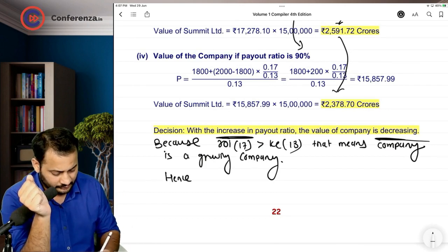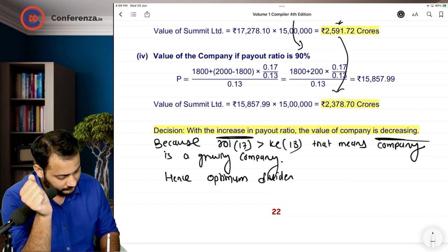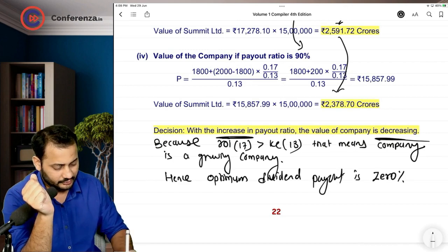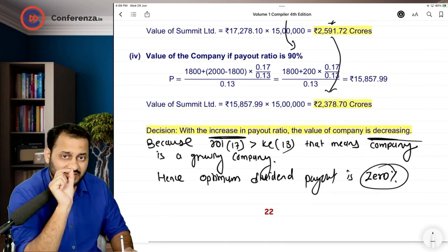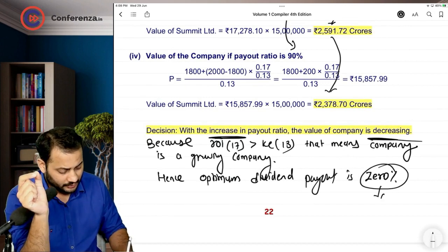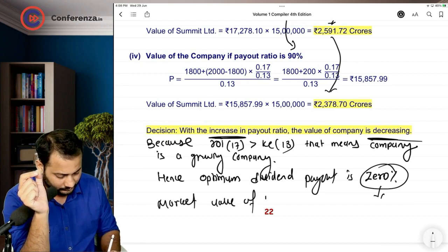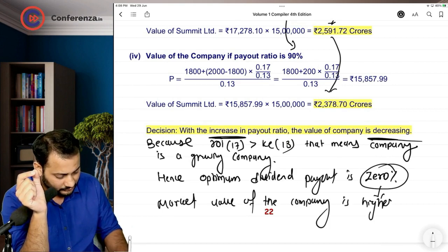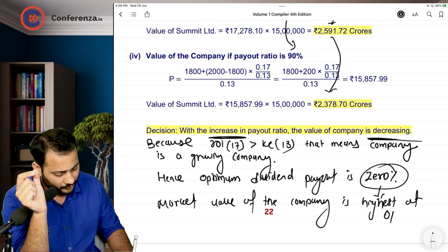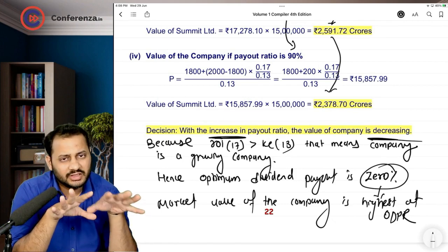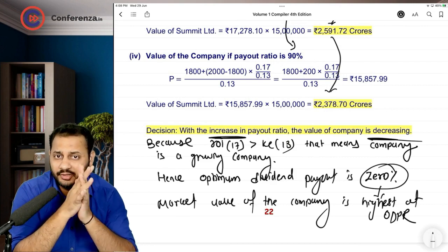Hence, optimum dividend payout is 0%. If we follow the 0% payout ratio, the market value of the company is highest at optimum dividend payment ratio. Just the shortcut. So just write it down, and now I'm going to explain the same thing to you.